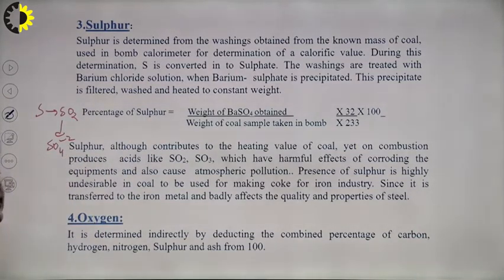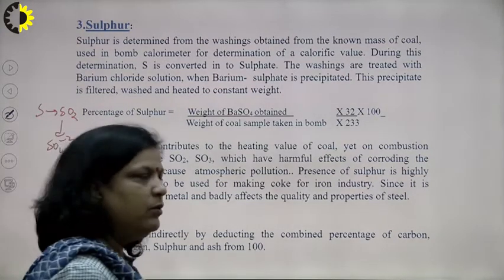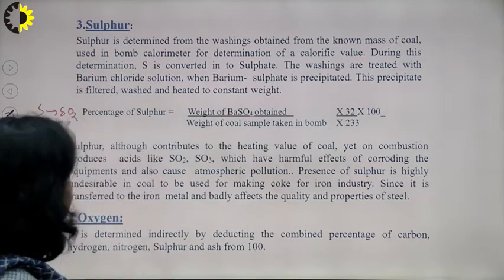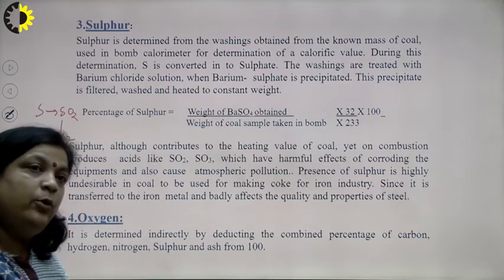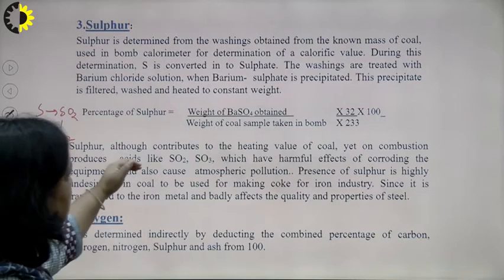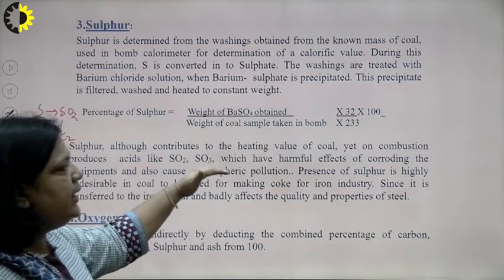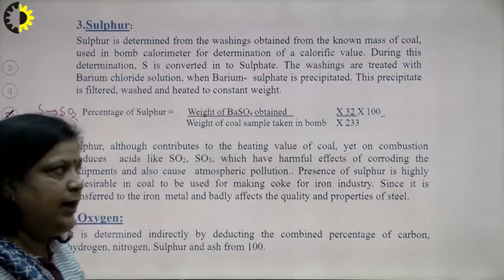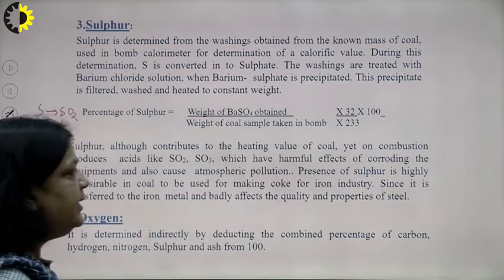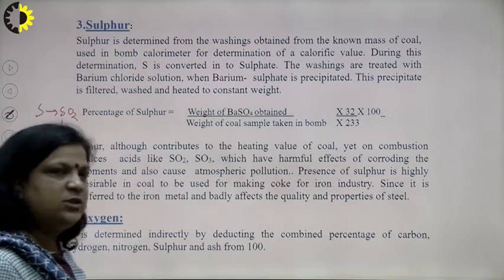Now, whether it is desirable or undesirable: although sulfur increases the calorific value, it is related to SO2 and SO3, which are pollutants. So, it is always undesirable. Although it contributes to the heating value of coal, it produces SO2 and SO3, which are harmful, and they also have a corroding nature. They corrode the equipment because of atmospheric pollution.